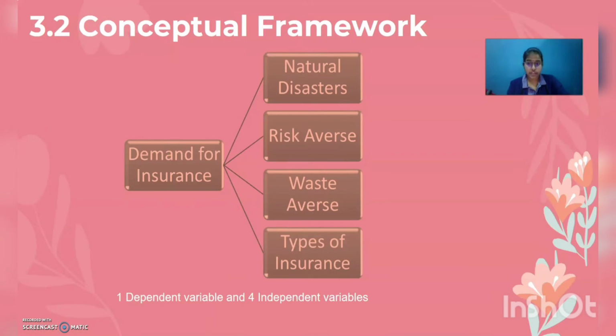For the conceptual framework, my dependent variable is demand for insurance, and I have four independent variables: natural disasters, risk averse, waste averse, and type of insurance. The type of insurance available in the market affects the demand for insurance, because people have to know what types are available. If it's not suitable for them, they would not purchase insurance, so there will be less demand. The same goes for waste averse, risk averse, and natural disaster.